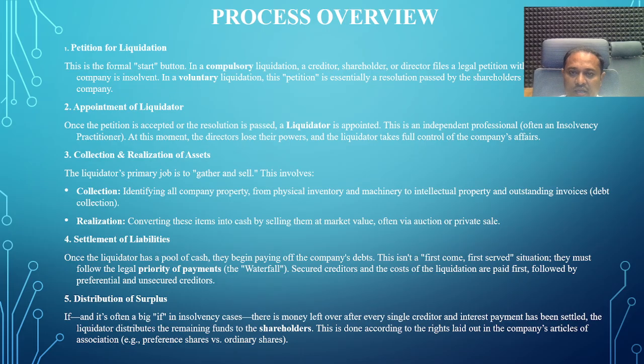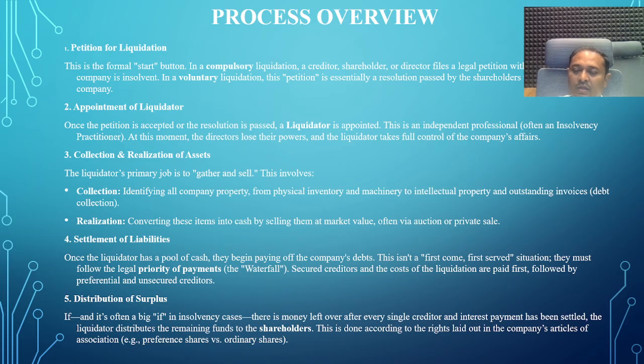At this moment, the directors lose all their powers and authorities, and the liquidator takes full control over the company and takes decisions about the sale of properties and payments of loans and advances.